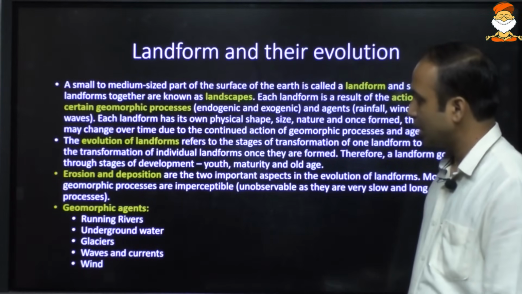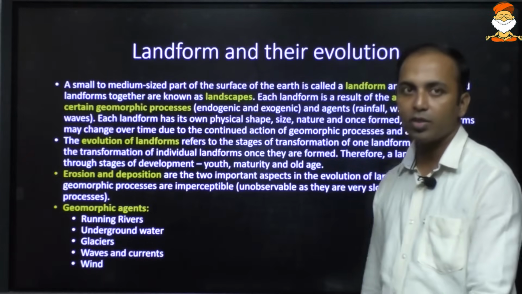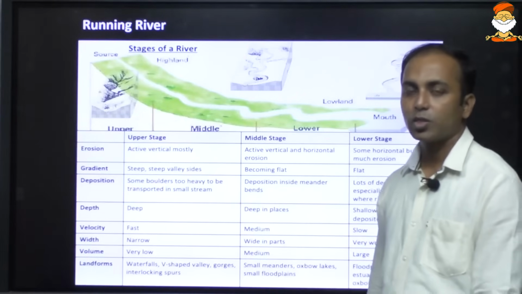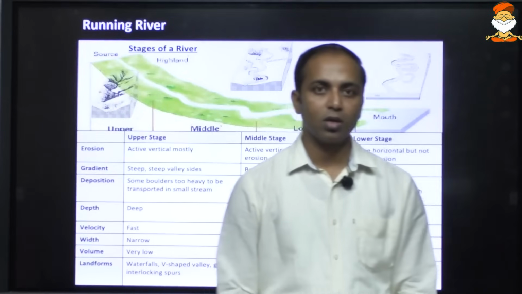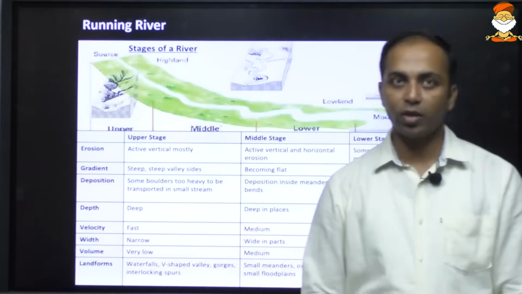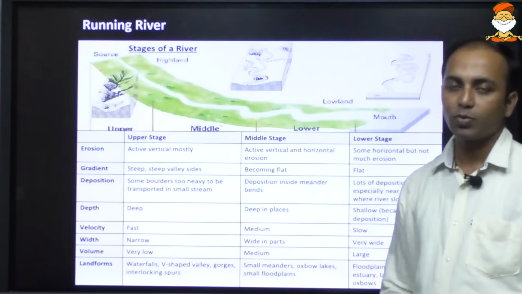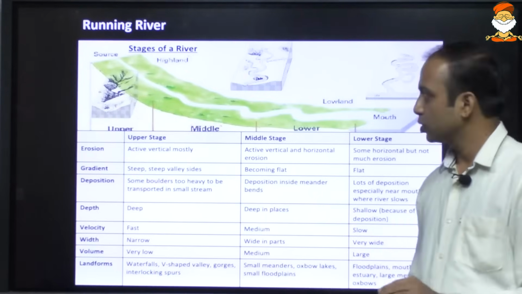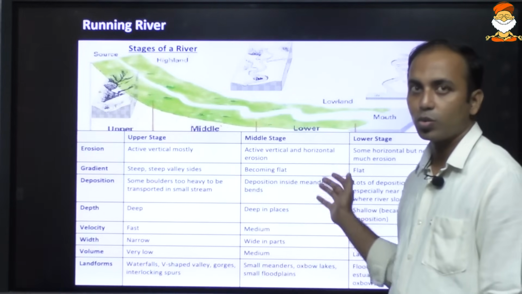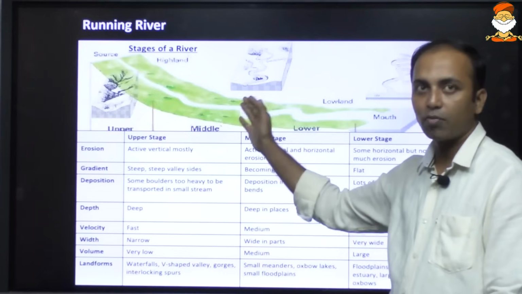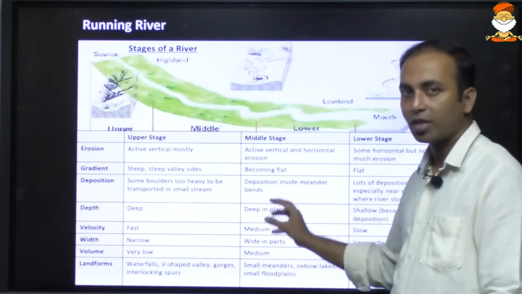Now UPSC has asked one or two questions related to running rivers, especially with respect to landforms. You can expect questions. And in the case of rivers, UPSC has asked questions on the drainage system of India, especially mapping based questions. So rivers have different stages, upper stage, middle stage, lower stage, and in different stages they have different potential energy, and accordingly they make different landforms.